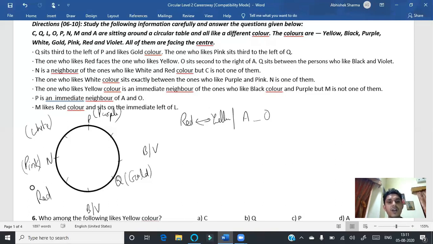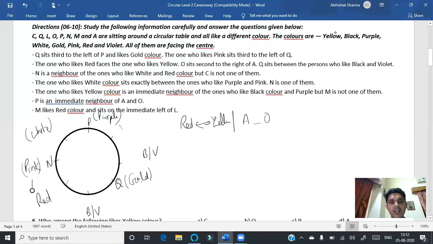Thereafter, the one who likes yellow color is an immediate neighbor of the ones who like black and purple. So definitely yellow color must be here. So black color must be here, right?